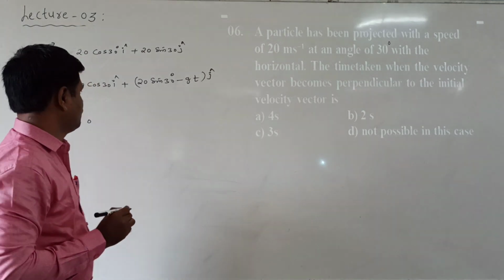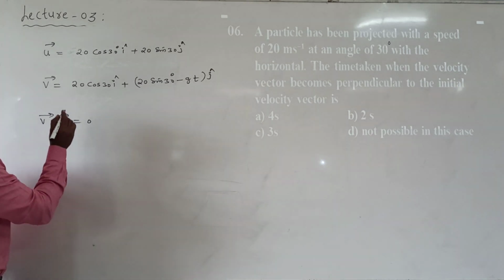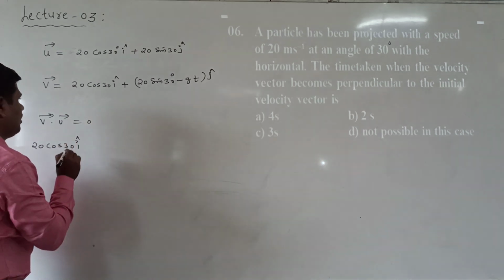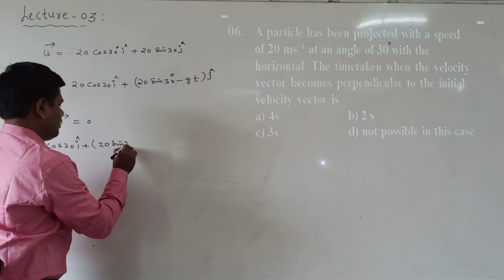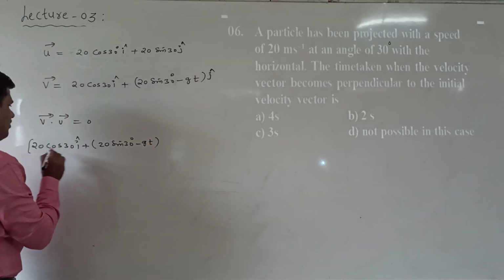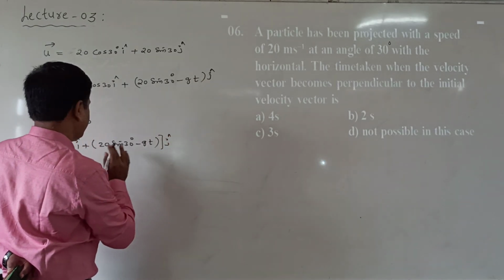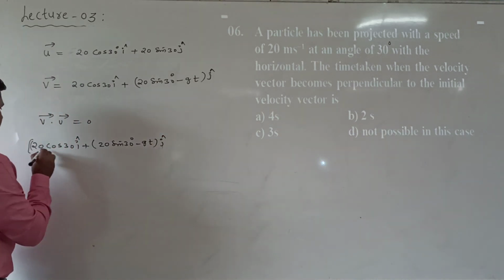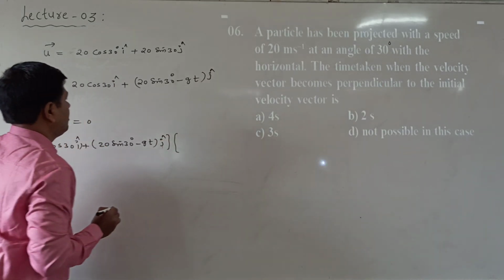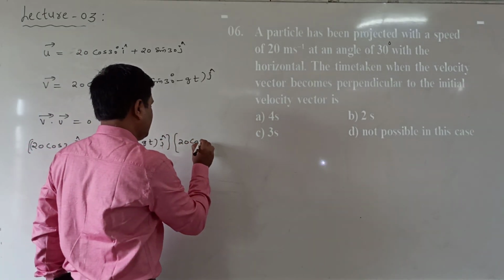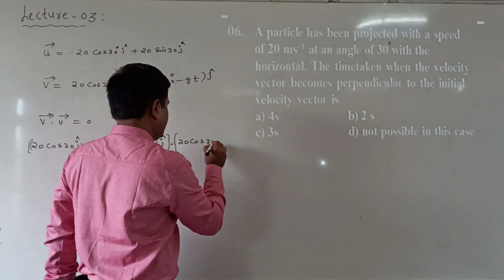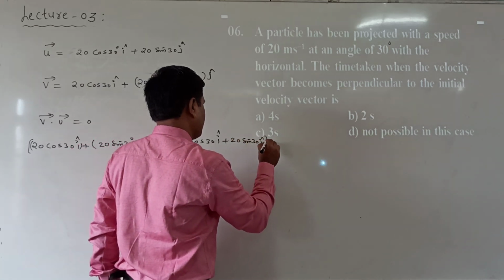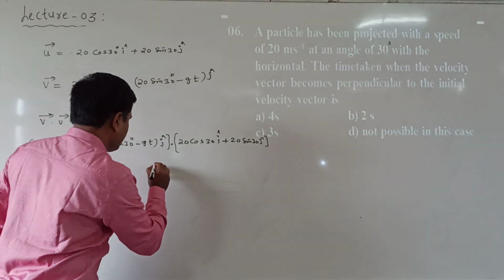Perpendicular means the dot product of these two is 0, so v bar dot u bar equals 0. That means (20 cos 30 i cap plus (20 sin 30 minus gt) j cap) dot (20 cos 30 i cap plus 20 sin 30 j cap) equals 0.